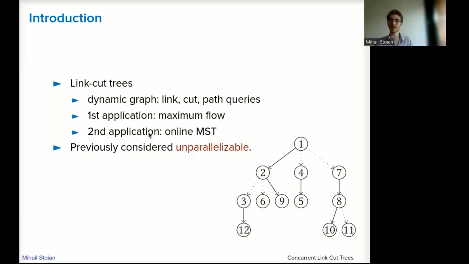And now we have it. Now we can solve the maximum flow problem using parallel link-cut trees. Now the 40-year quest is over, at least from a practical perspective, as we still have to do a theoretical analysis.